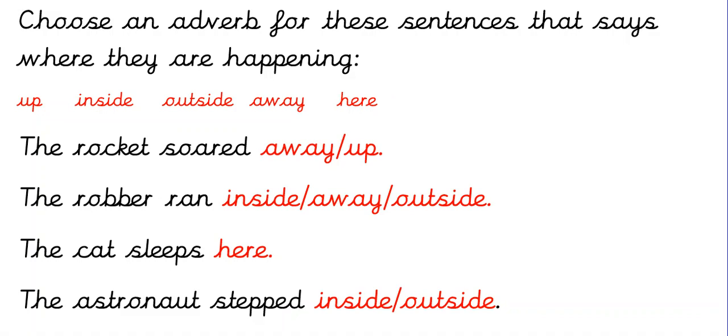So these are the adverbs that I thought of. So for the first one, the rocket soared, you could have the rocket soared away or the rocket soared up. The second one, the robber ran inside, the robber ran away, the robber ran outside. The next one, the cat sleeps here. You could also have the cat sleeps inside or the cat sleeps outside. And the astronaut stepped inside or the astronaut stepped outside. If you've got any of those, well done. If you've got any of your own, I would be very interested to hear them, so please email me them.